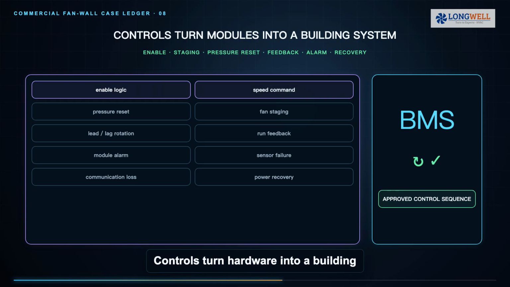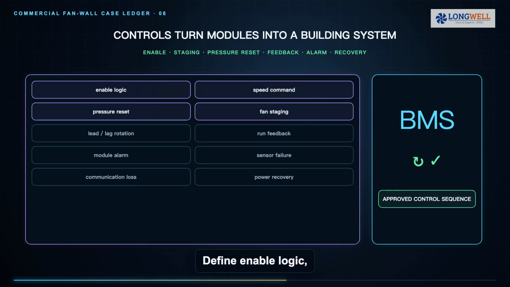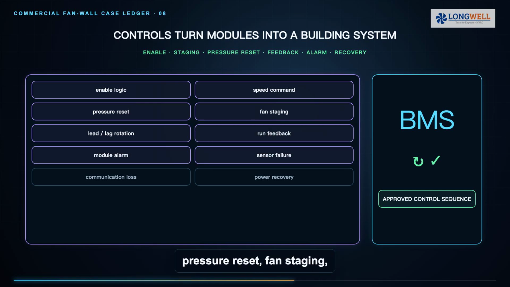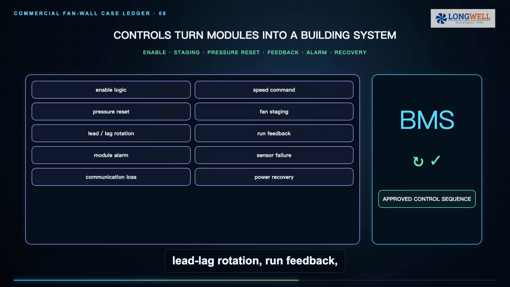Controls turn hardware into a building system. Define enable logic, common or individual speed commands, pressure reset, fan staging, lead lag rotation, run feedback, module alarms, sensor failure, communication loss and power recovery. Control grouping should match the approved design and commissioning plan.